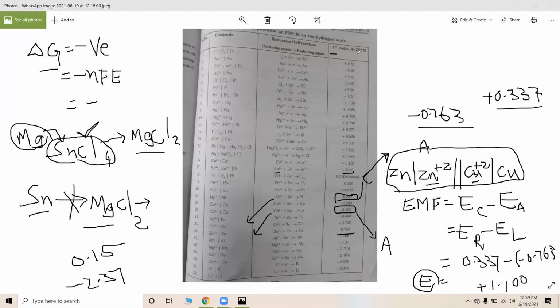We had seen many aspects in this chapter. Any doubts, my dear students? If you are having, what is electrochemical series? Can anybody define it now? Electrochemical series is nothing but the arrangement of elements in the order of their electrode potentials, in either increasing or decreasing order, and that is known as electrochemical series.